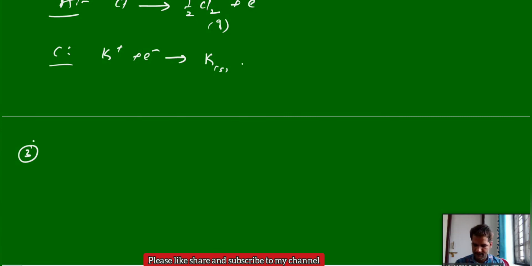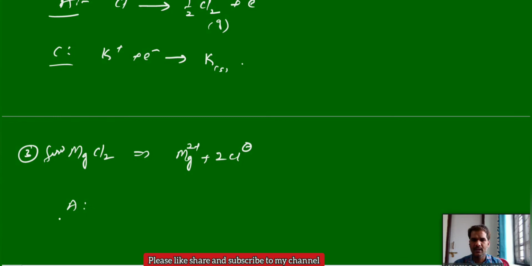Other examples: magnesium chloride. Again, all these are molten or fused only. Fused magnesium chloride can give ions magnesium 2+ and 2Cl-. And you can check here again the anode reaction and cathode reaction. At the anode, again oxidation: 2Cl- liberated as chlorine gas by releasing 2 electrons.